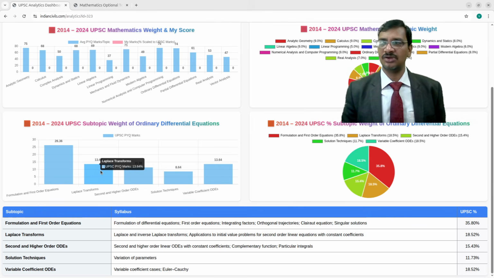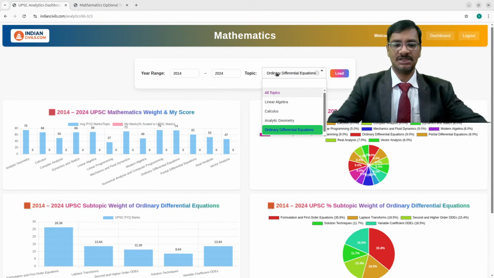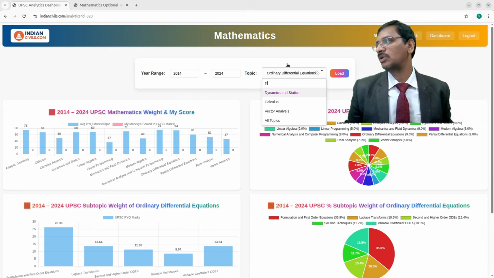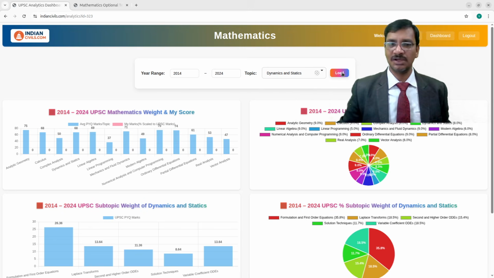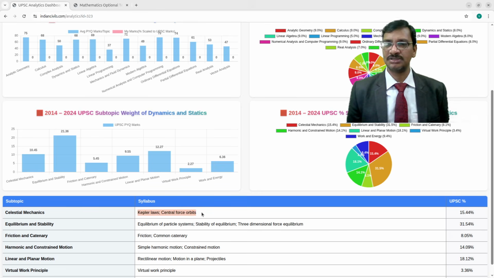And you take any other topic, suppose you take this one, let us say statics and dynamics. Many people feel this statics and dynamics is an important topic, and most of the people wanted to leave that as a choice. Now don't leave that one. See this statics and dynamics. So celestial mechanics, that is coupling coming out to be Kepler's laws and central forces orbits, and this portion is a little bit tougher to understand, central force orbits, right? So little tougher to understand, but that's okay.